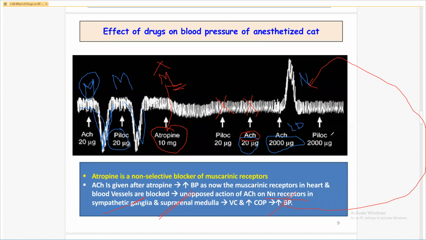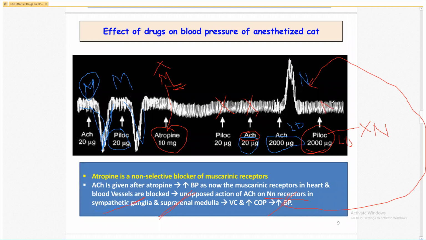If we administer pilocarpine in the large dose, LD, here is the large dose. Before, we gave only 20 milligram, blocked. In the large dose, pilocarpine is not able to activate nicotinic receptor, and that's why there is no change. Here pilocarpine only acts on which receptor?